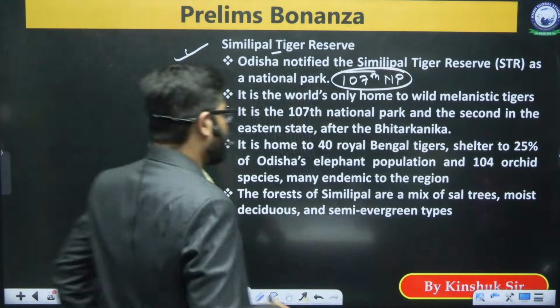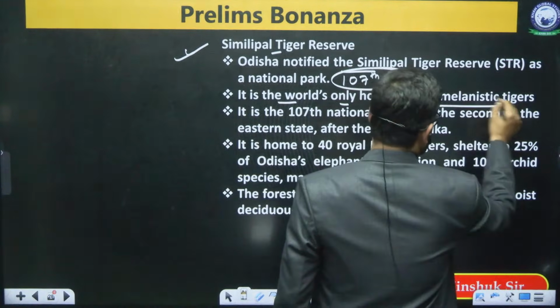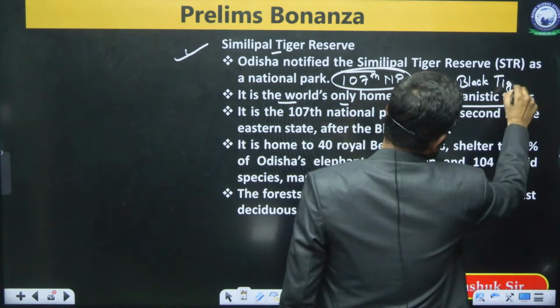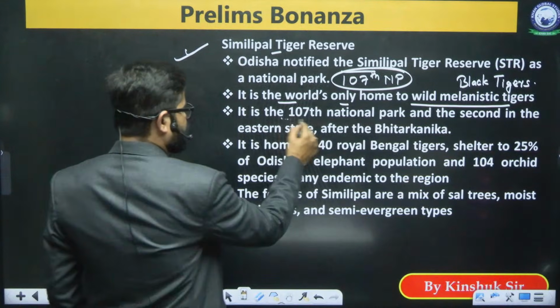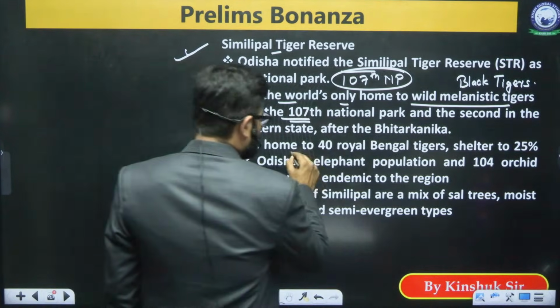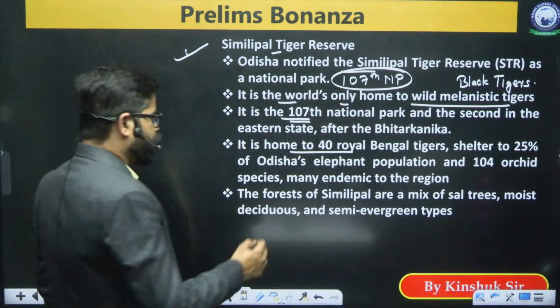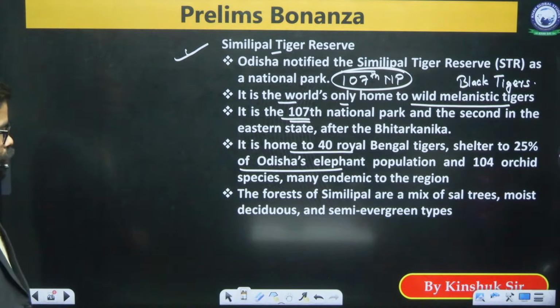Okay. Now we see that it is the world's only home to the wild melanistic tigers, or the black tigers. It is the 107th national park of India. It is home to 40 Royal Bengal tigers, and shelter to 25% of Odisha's elephant population, 104 orchid species